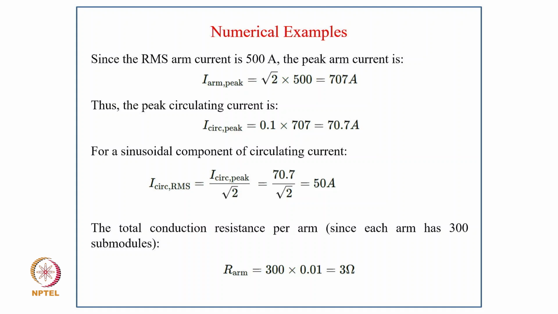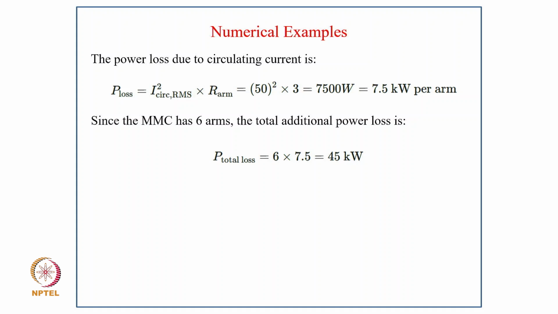The total conduction resistance per arm: each arm has 300 sub-modules, so R_arm equals 300 into 0.01, that is 3 ohm. The power loss due to circulating current, P_loss equals I_circulating RMS squared into R_arm, putting in the value it comes to 7500 watt or 7.5 kilowatt per arm. So the MMC has 6 arms, and the total additional power loss is P_total loss equal to 6 into 7.5, that is 45 kilowatt.